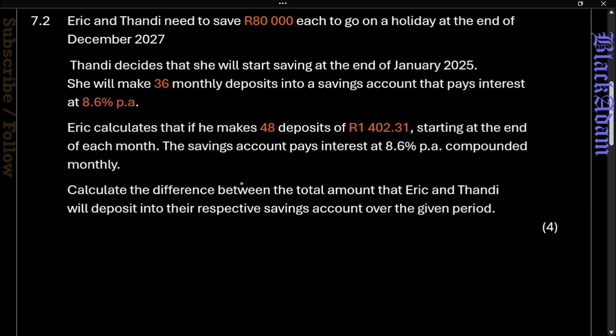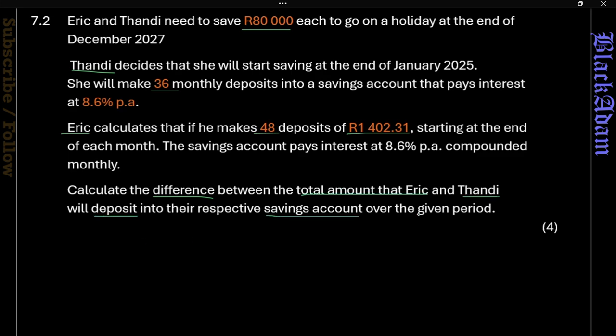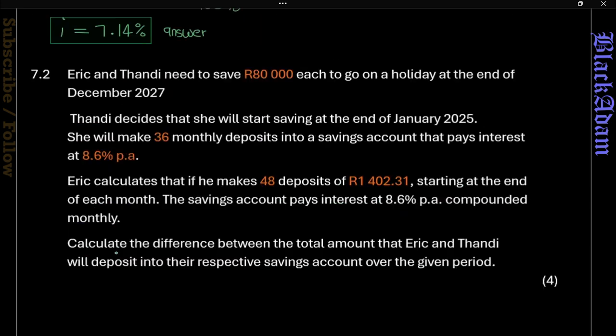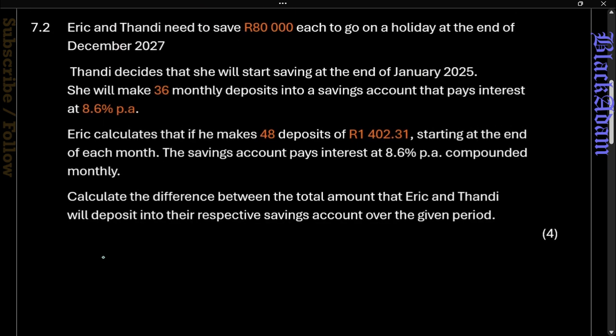We're going to the next question now, with the value of 80,000 over 36 periods. You can pause and go through the problem, and then we write the equation for Eric.